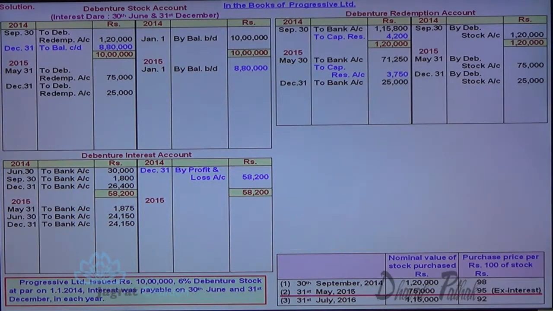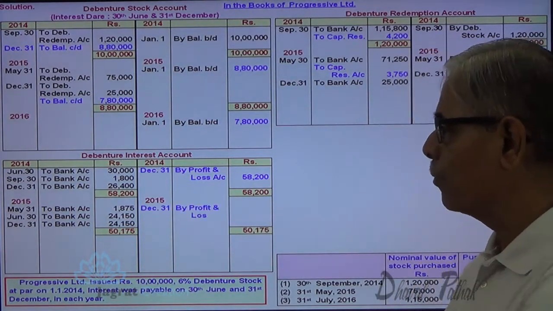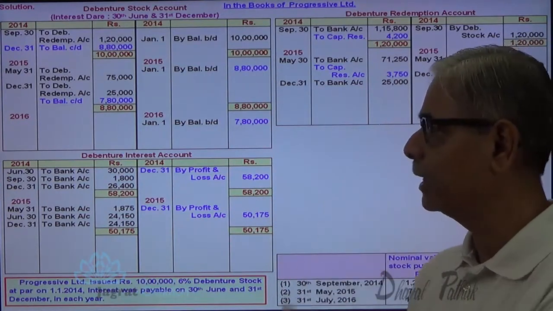Now you can strike the closing balance of debenture account. That becomes the opening balance for the next year. At the end of the year, the total debenture interest is to be transferred to profit and loss account. So profit and loss account debit to debenture interest account credit.